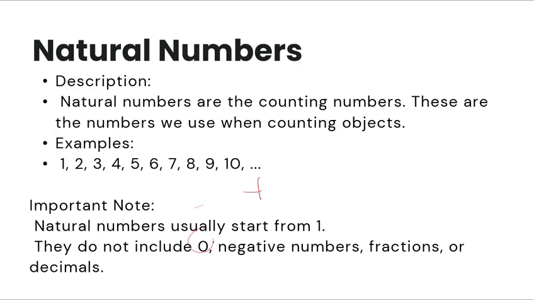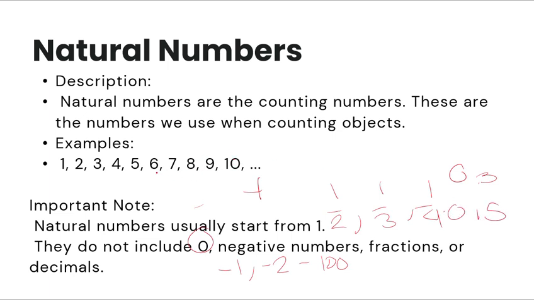They do not include zero, negative numbers like -1, -2, -100, fractions like 1/2, 1/3, or even decimals like 0.3, 0.5. They just contain counting numbers like 1, 2, 3, 4, 5, 6, 7, 8, 9, 10, and so on and so forth. So I think that discusses what's inside and what describes a natural number.